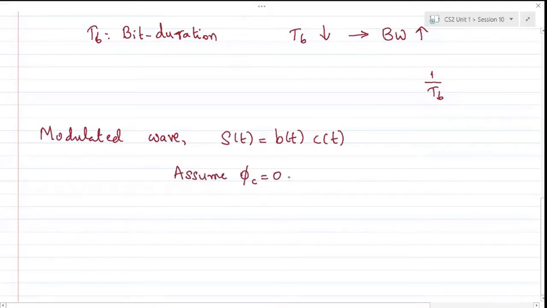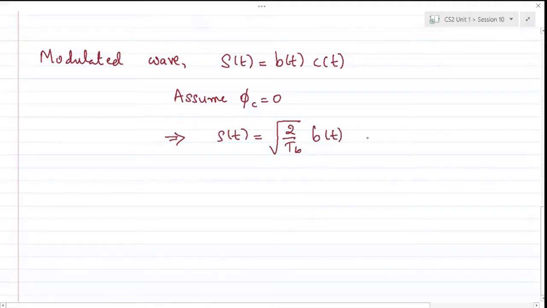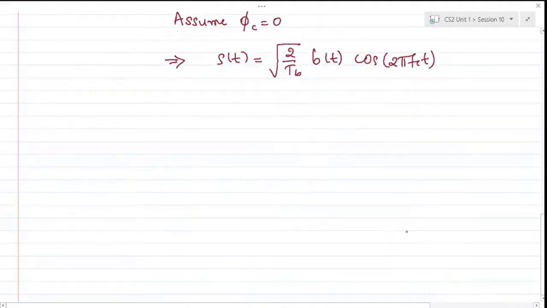Of course, this is not so for phase modulation or frequency modulation schemes, but just for the sake of this discussion, I'll keep phi c as 0, and this implies the modulated wave can be represented as root 2 over Tb, b of t times cos 2 pi fc t. With this modulated wave representation, we can analyze various modulation schemes.